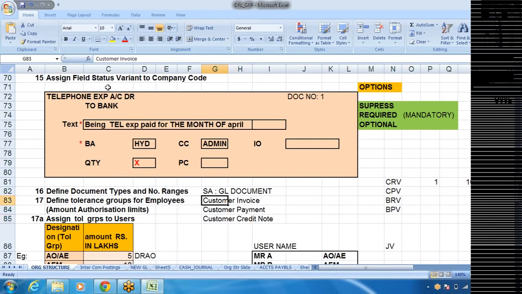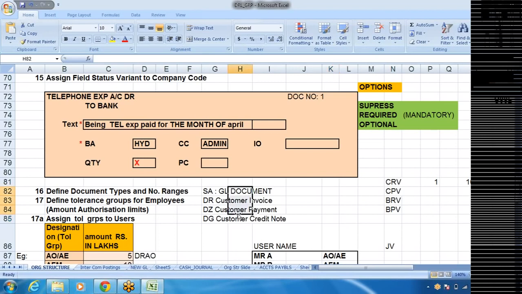For example, customer invoice, we call it DR. Then customer payment, we call it DZ. All these are standard documents provided by SAP. The abbreviations, there is no full form for these, of course. SA, GL document. DR, customer invoice. DZ, customer payment. DG, customer credit note.